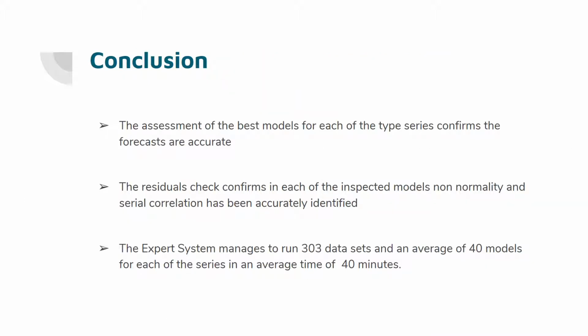Based on all of this, we pick the best model and perform forecasting. For this analysis, the model is selected, residuals are analyzed, and we forecast for the future time period. We built a looping system to perform these analyses, and the whole exercise on a normal computer took only about 40 minutes, considering we are running around 40 plus models across each of the 303 data series.